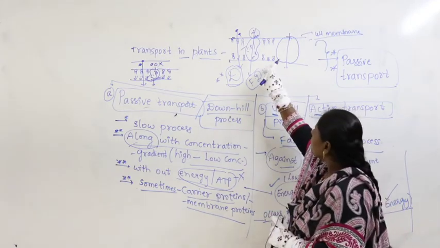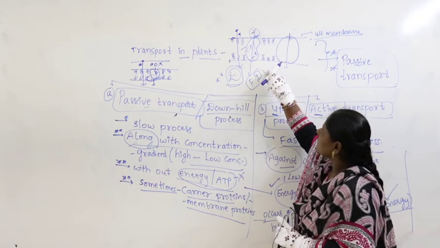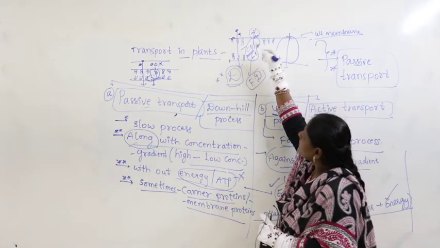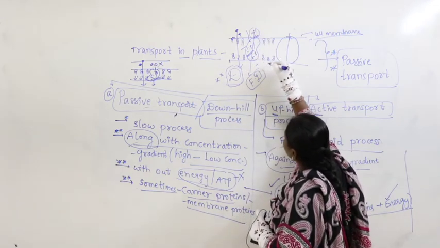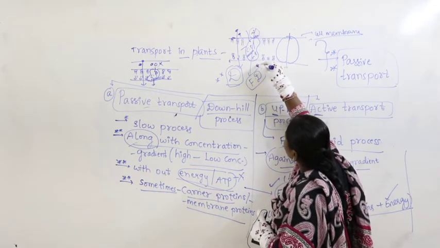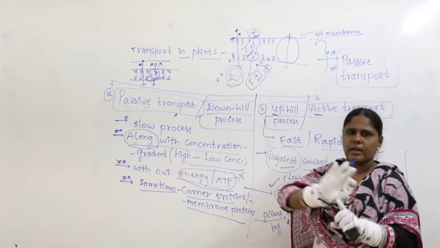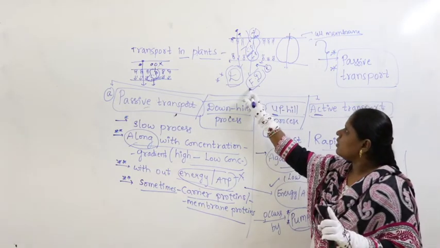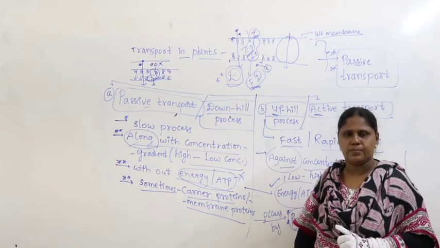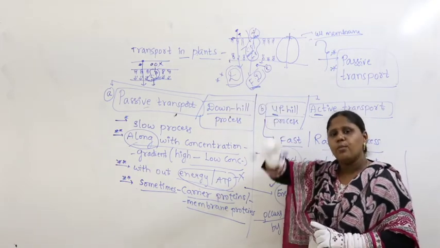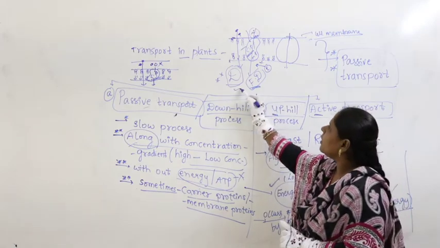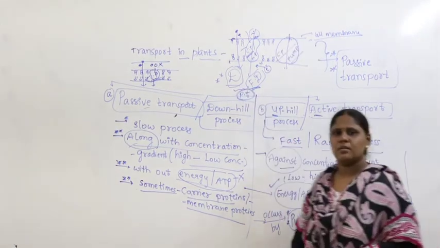Okay, then coming to here, the bilipid layer is there. These do not need energy. So here what can I write? Energy is not needed. Energy is not required. Then it is called facilitated diffusion. Now diffusion and facilitated diffusion both fall in the category called passive transport.